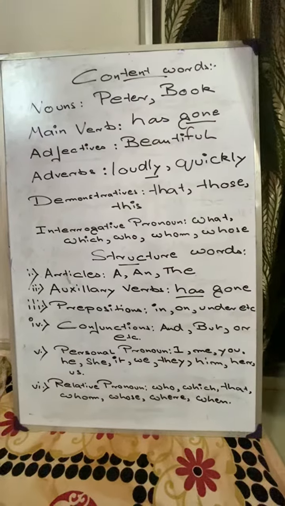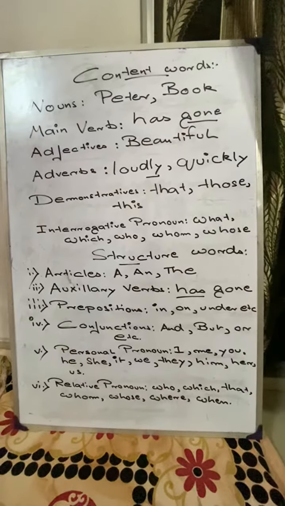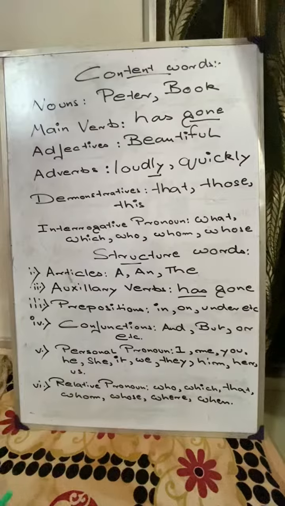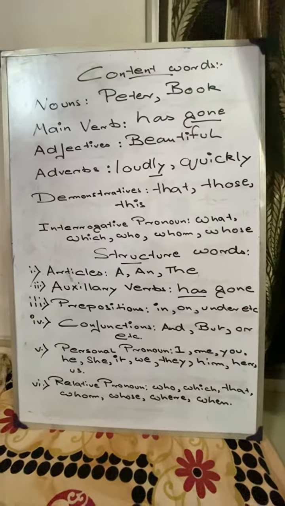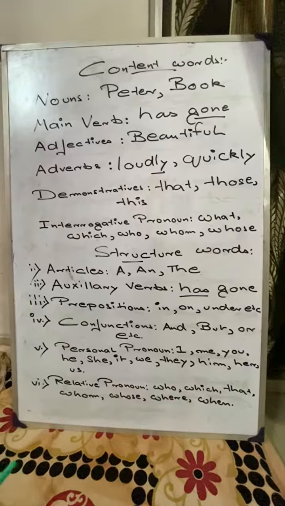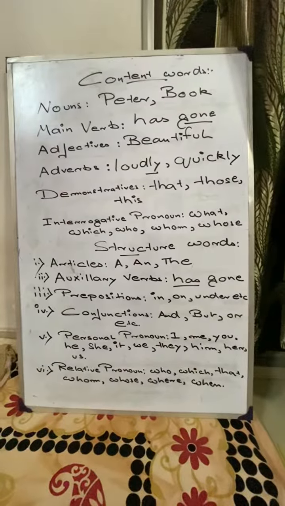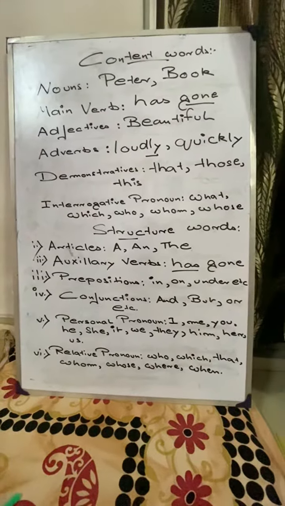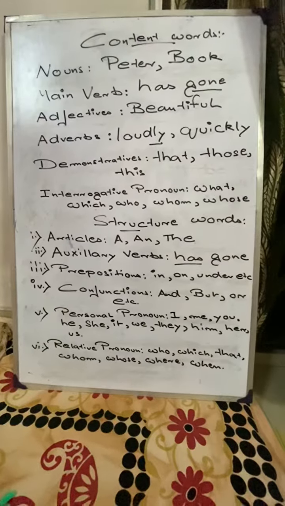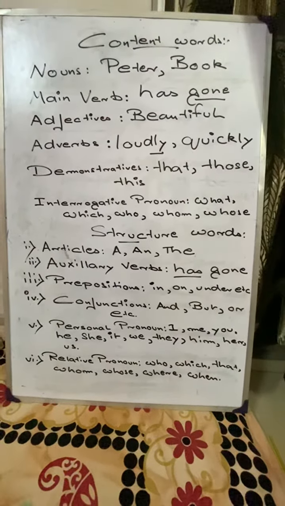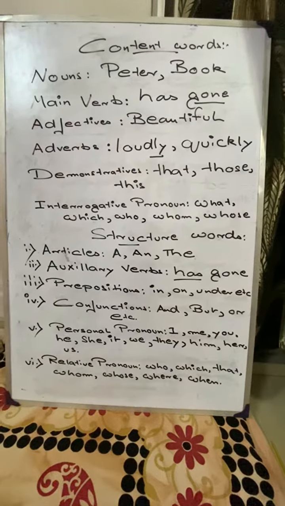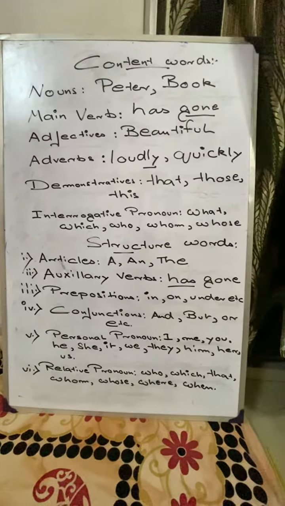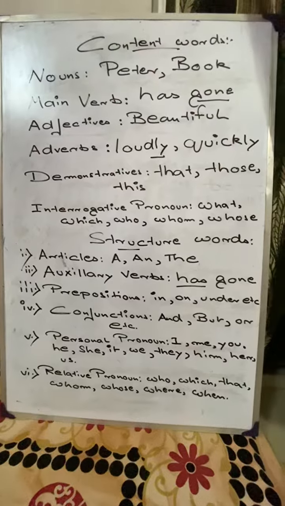Has is not a content word because has is an auxiliary verb or a helping verb. The main verb in has gone is gone. So, gone is a content word. Has will not be a content word because it falls under the category of auxiliary verbs, and auxiliary verbs are not a part of content words. Okay. The next category of words which fall under content words is, you can see from the board, adjectives. So, all of the adjectives that we have fall under content words.